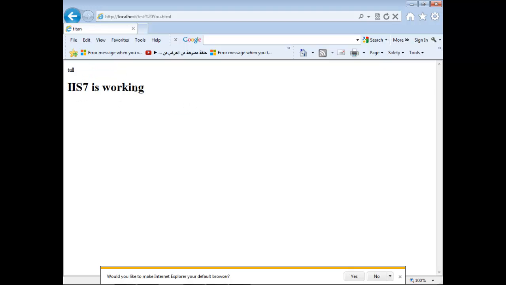Here IIS 7 is working, and Titan is my title of the page, and here the head is what we call tool. Understand that the head is a virtual place at the top of the page to write something, and I write tool only. Okay, and that's the body, IIS 7.